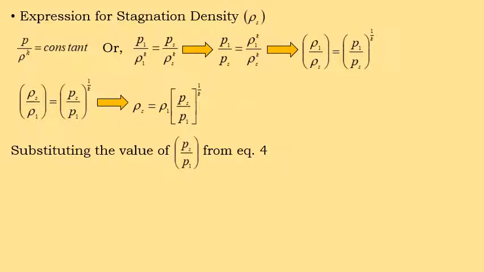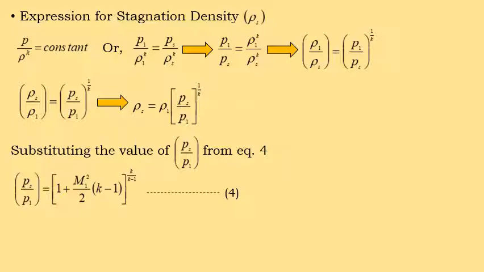Substituting the value from equation number 4, Ps by P1 is equal to 1 plus M1 square by 2 into k minus 1, to the power of k by k minus 1.